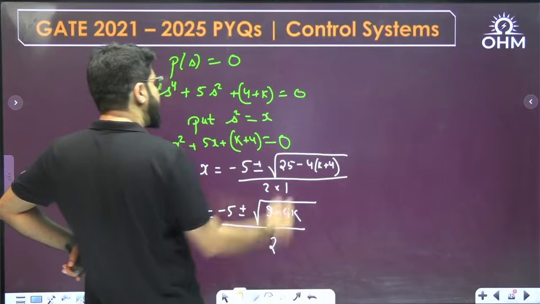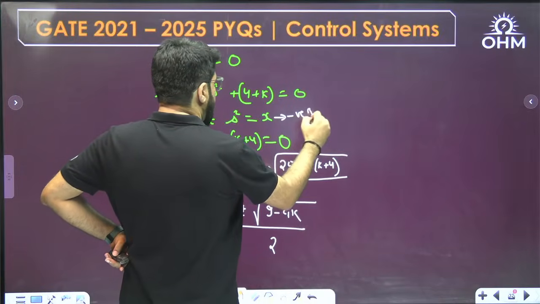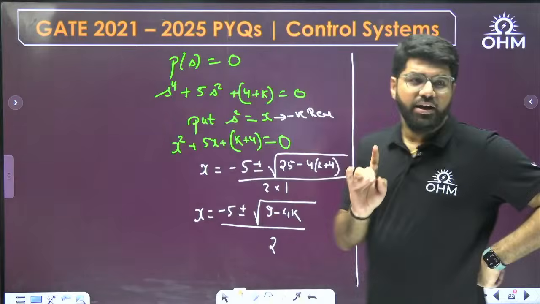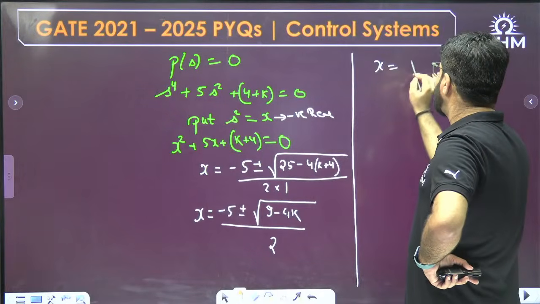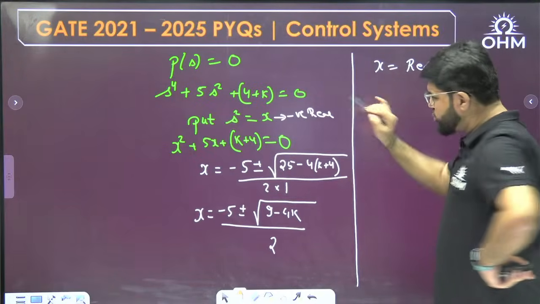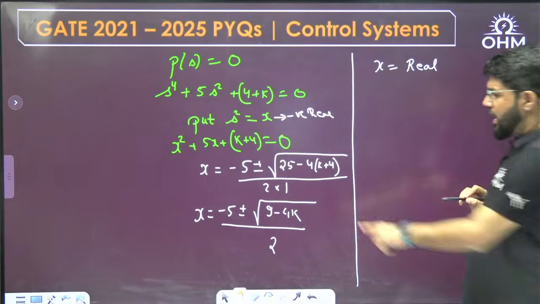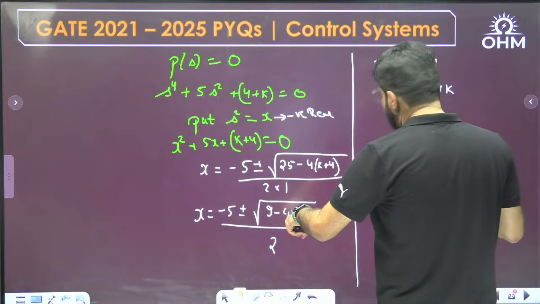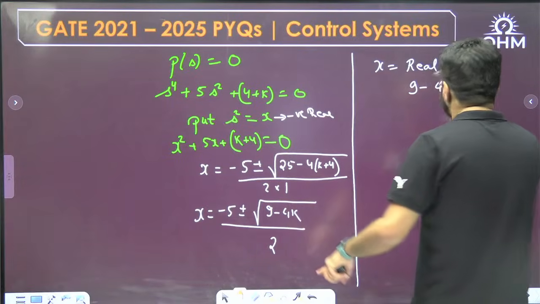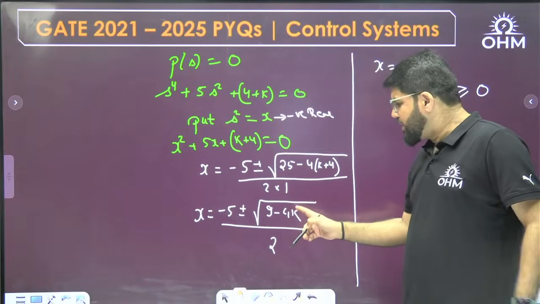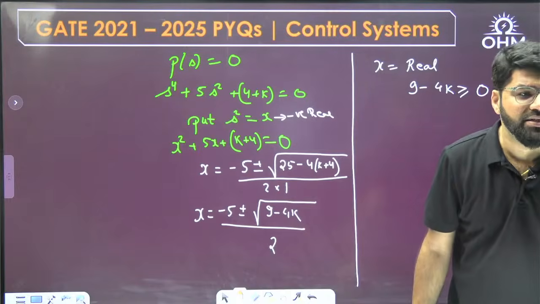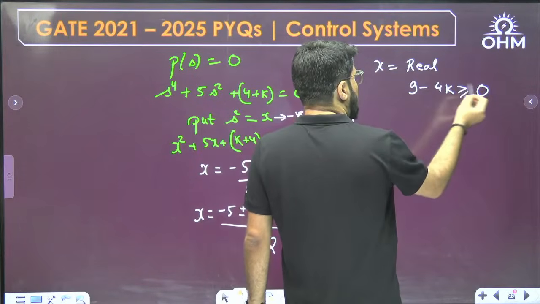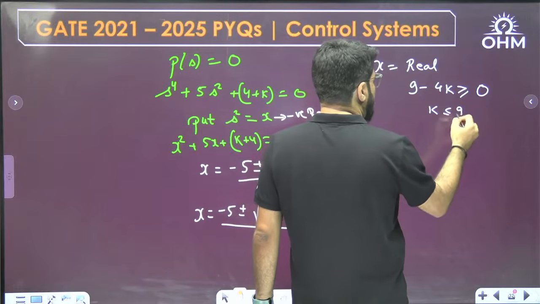S square is a negative real number. It should be negative real. Okay, so now see, there are two things. You want x to be negative real. So first x should be real. That means the discriminant of the quadratic equation, 9 minus 4k, should be greater than or equal to 0, because if the discriminant is negative, the square root of a negative number will be an imaginary quantity. That I don't want. So we get one condition from here. 4k less than or equal to 9, so k less than or equal to 9 by 4.